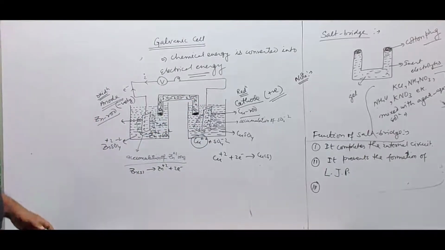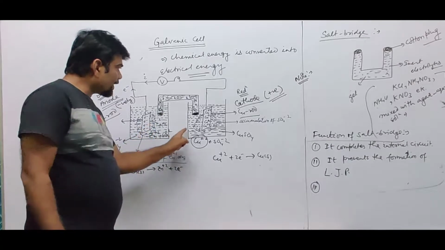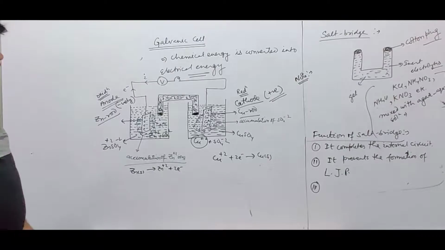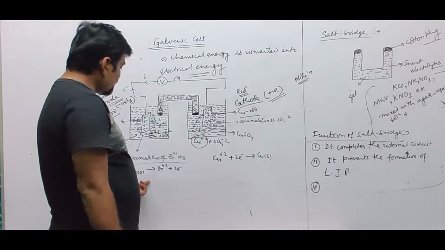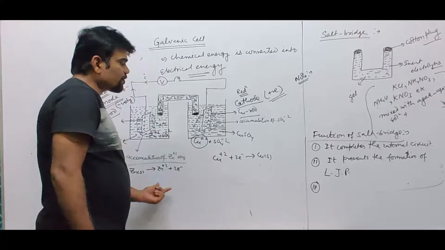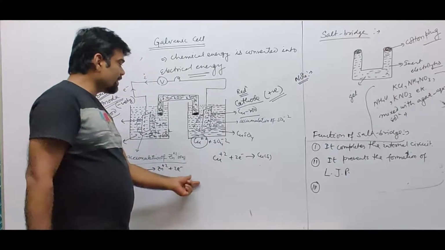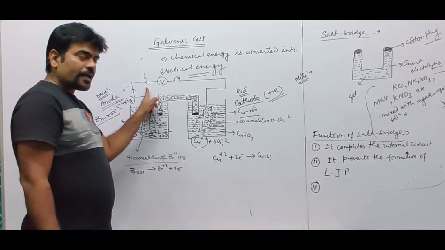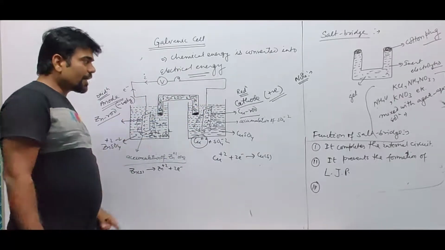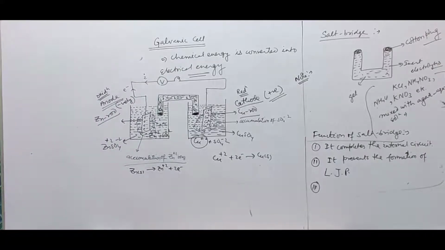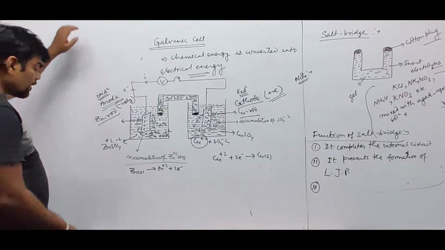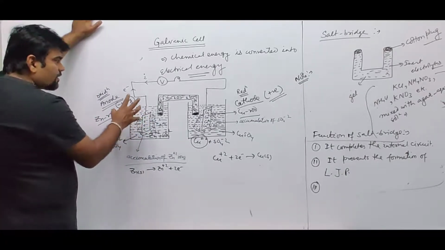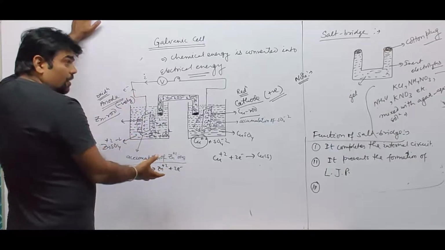So through the internal circuit, from anode to cathode, and through the external wire from cathode to anode. So the circuit is completed. Due to these two reactions which take place simultaneously at their respective electrodes, electric current is being generated, and it flows through the external wire from cathode to anode. Understood?